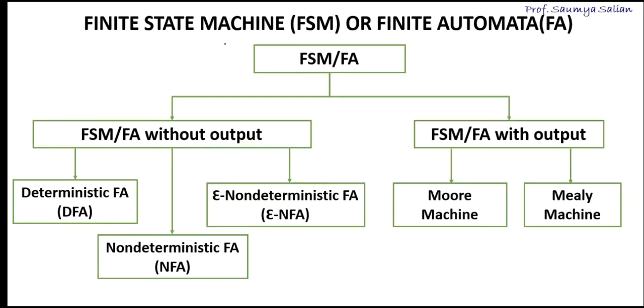We know that finite state machine or finite automata is classified into 2 types: FSM or FA without output, and FSM or FA with output. So we'll first understand the first category, that is deterministic finite automata.